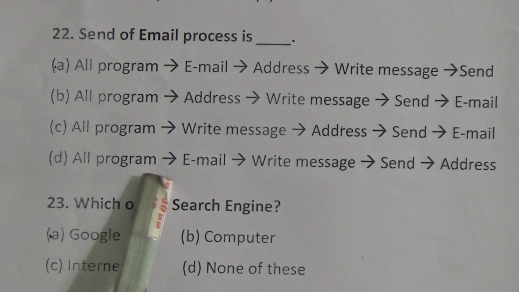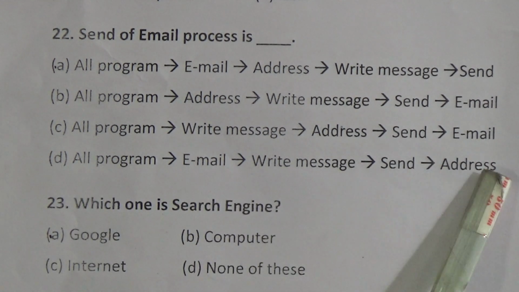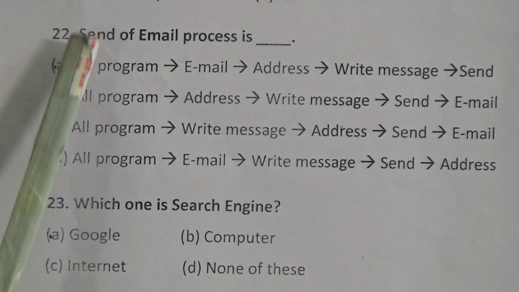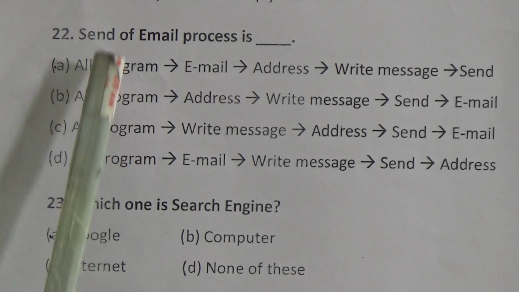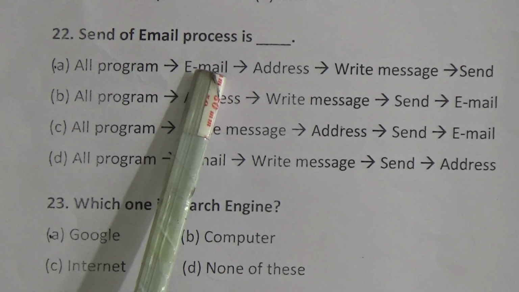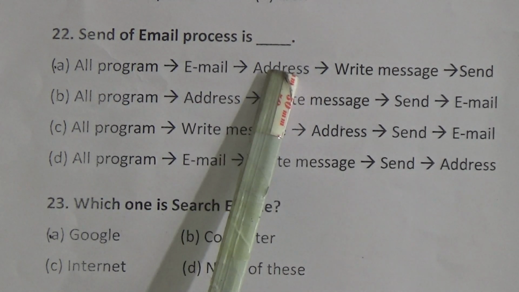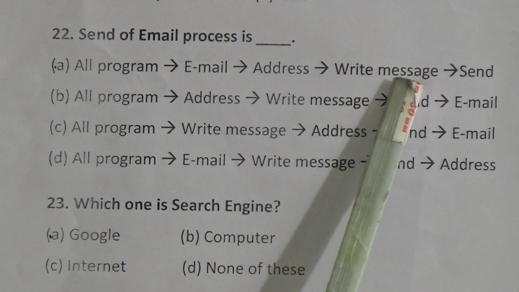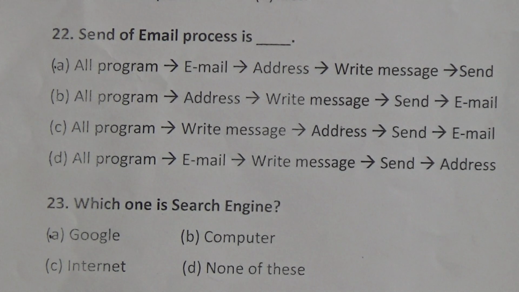Option D, all programs, email, write message, send and address. Send of email process is, at first you have to go to all programs, then click on mail, then write the address in the address bar, then write the message and send. The correct answer is A.